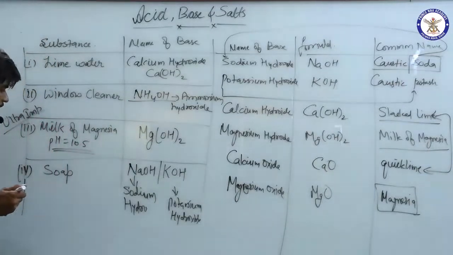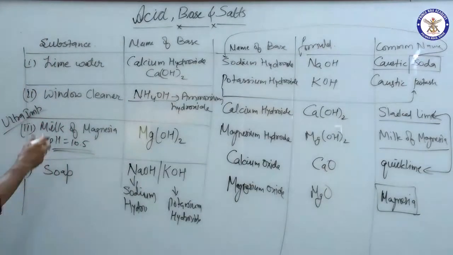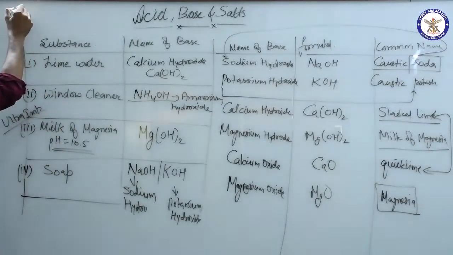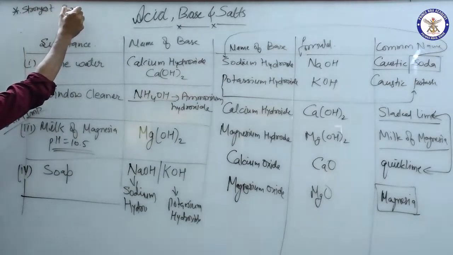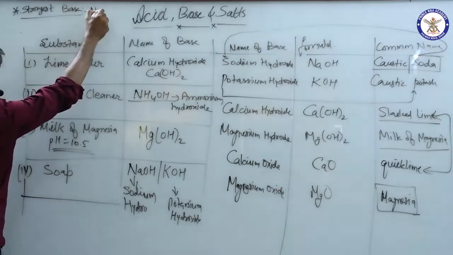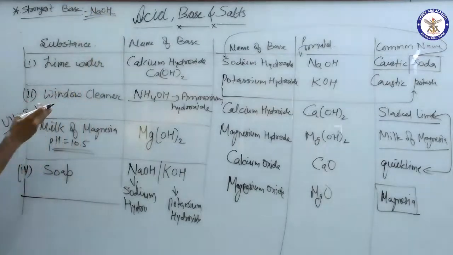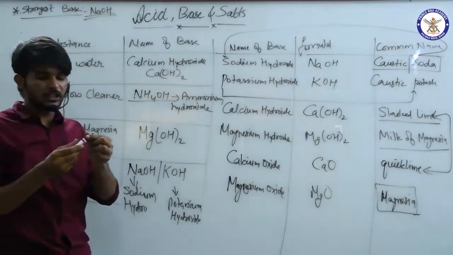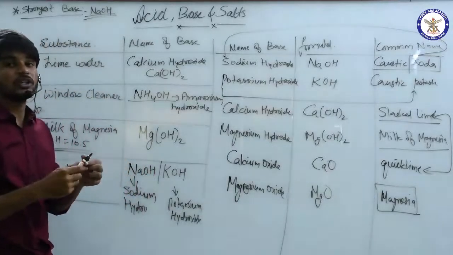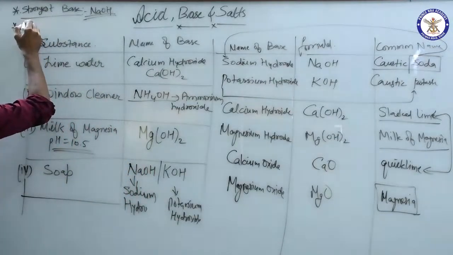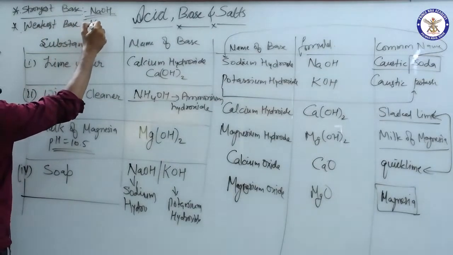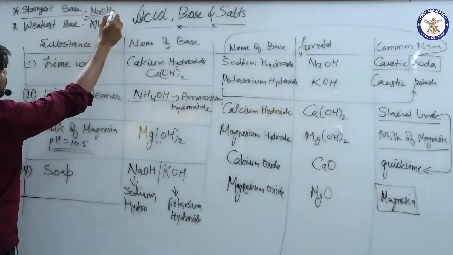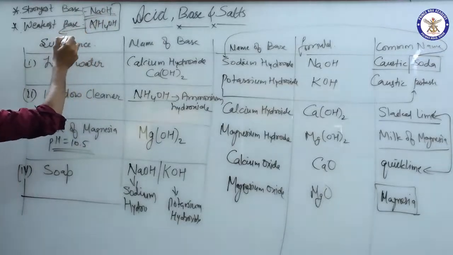Now if we talk about the strongest base, I would write here, because I do not have that much space. See, make note of it, very important point. The strongest base is NaOH, sodium hydroxide. Sodium hydroxide is the strongest base we have. Fine. And what is the weakest base? So we have NH4OH, ammonium hydroxide. Ammonium hydroxide is the weakest base.